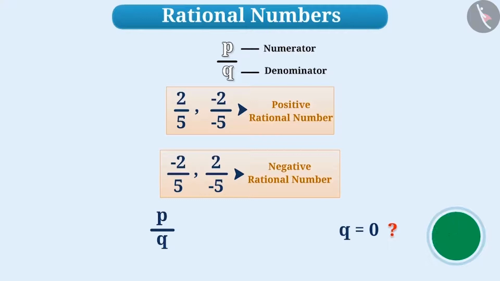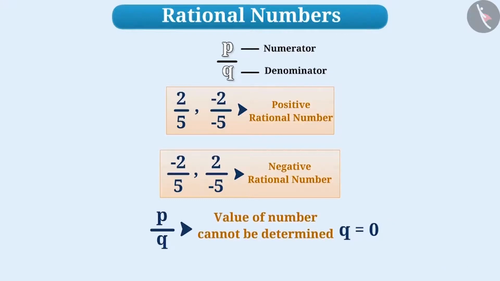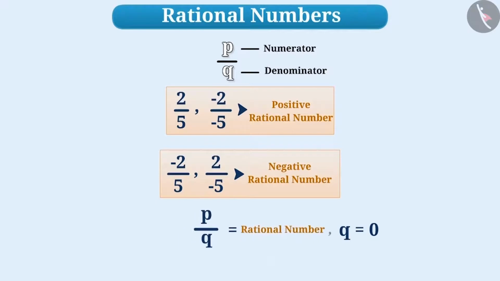You got it right. If q is 0, then the value of the number cannot be determined or it cannot be defined. Thus, 0 can never be the denominator of any rational number. That is, q is not equal to 0.